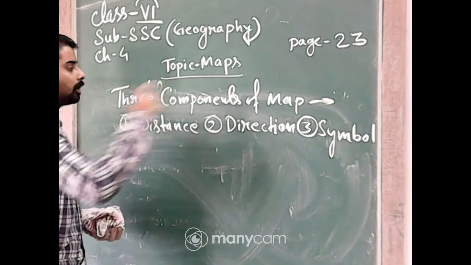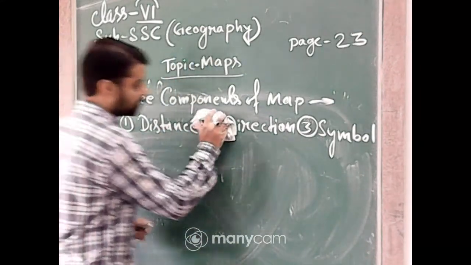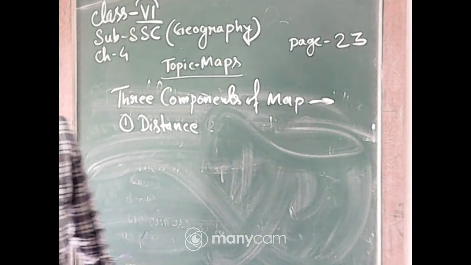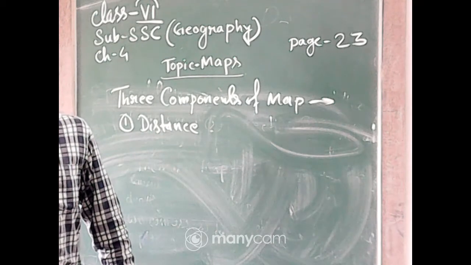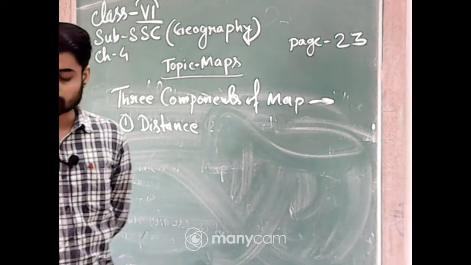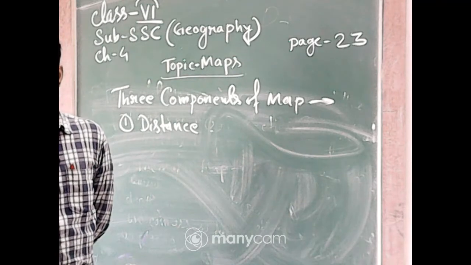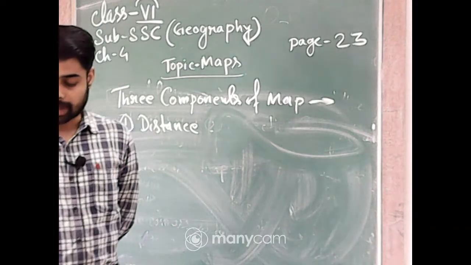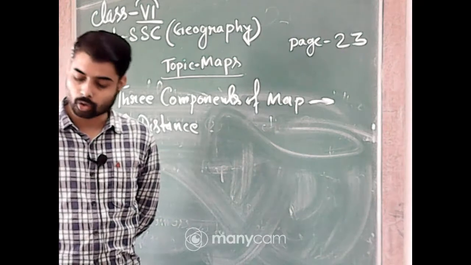So remember the three components of a map: direction, symbol and distance. Now I am going to discuss about the distance. What is distance in a map? Maps are drawings which reduce the entire world or a part of it to fit on a sheet of paper, or we can say maps are drawn to reduce scales, but this reduction is done very carefully so that the distance between the places looks real and appears real.